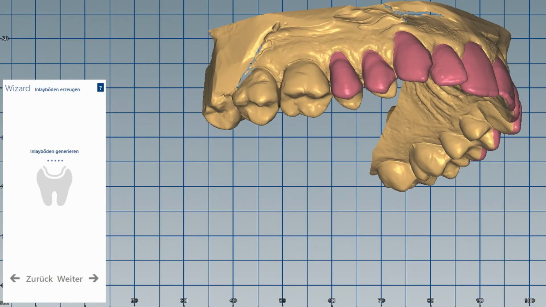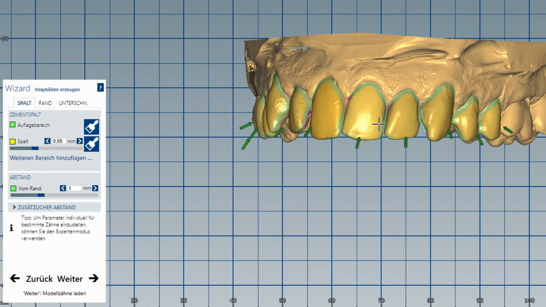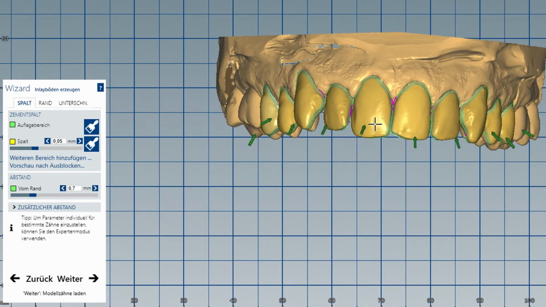After I have determined the limit, I set the respective insertion direction and try to avoid undercuts. As a cement gap, I choose 0.05 mm to ensure enough space for bonding with composite. I reduce the area around the edge from 1 mm to 0.5 mm.